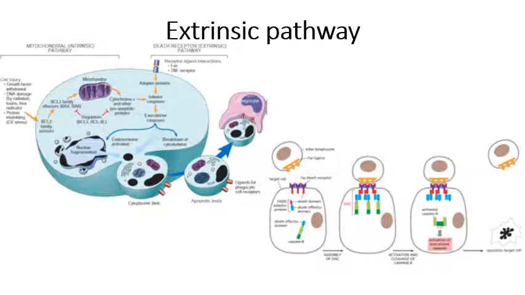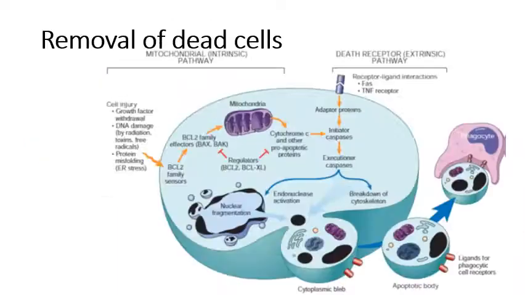That's all about the two pathways which bring about apoptosis. Now let us see how the end stage of apoptosis is occurring, that is removal of the dead cell. Once the blebs are formed, these blebs form apoptotic bodies. Now my question here is, why only the cells which are undergoing apoptosis are attacked by phagocytes but not the other cells? The answer is the presence of a special component, that is phosphatidylserine.